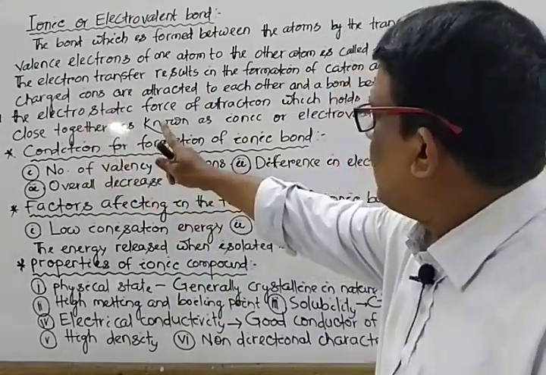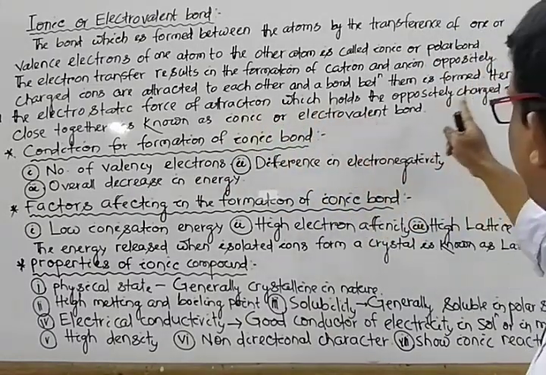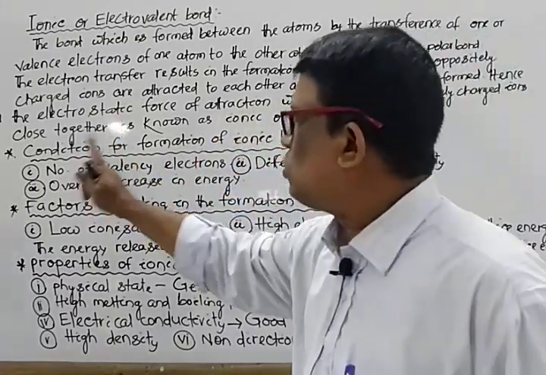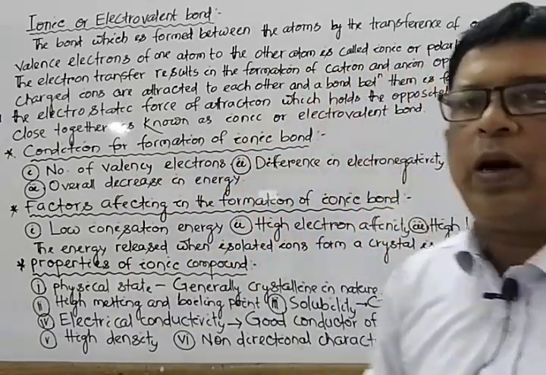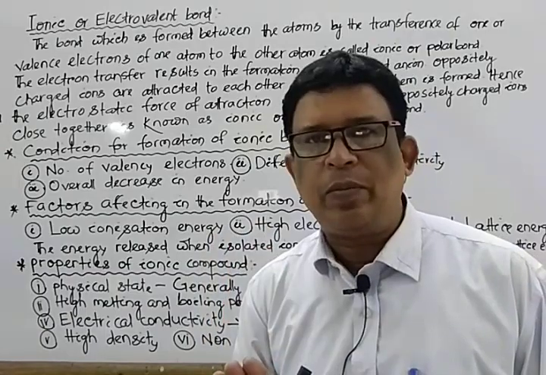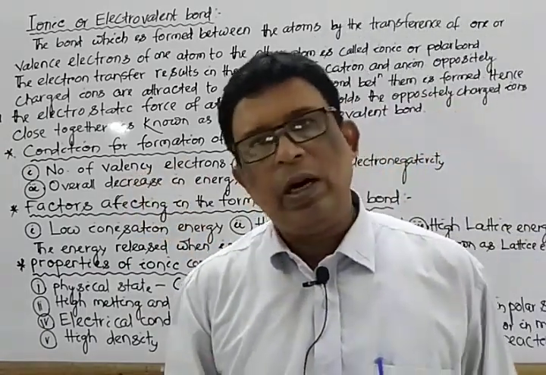The electrostatic forces of attraction which hold the oppositely charged ions close together is known as the ionic or electrovalent bond. This is the definition part. Next we discuss the conditions. What are the conditions? Already discussed.